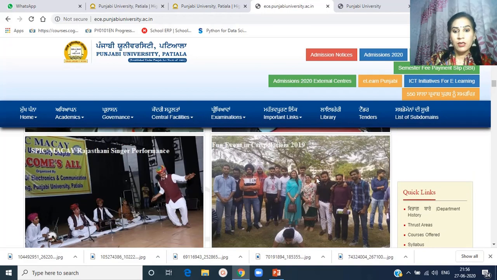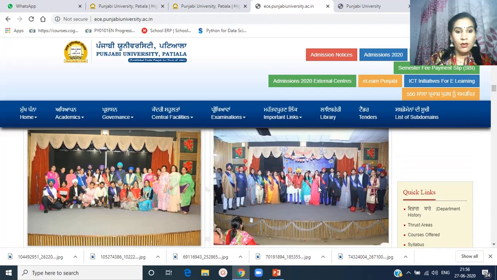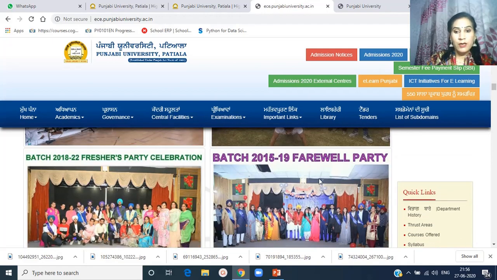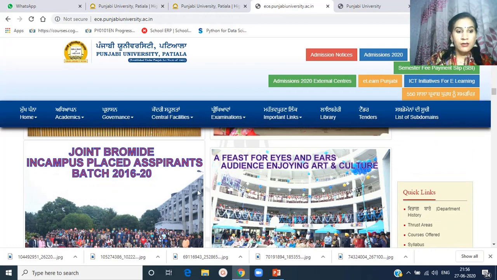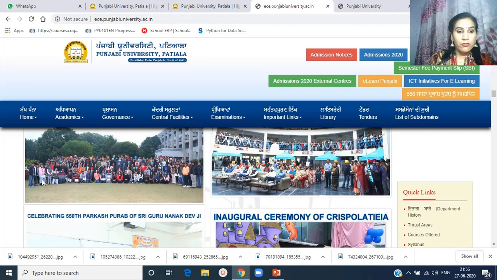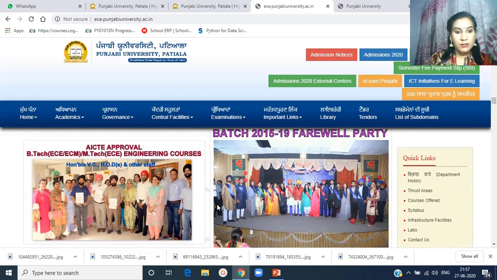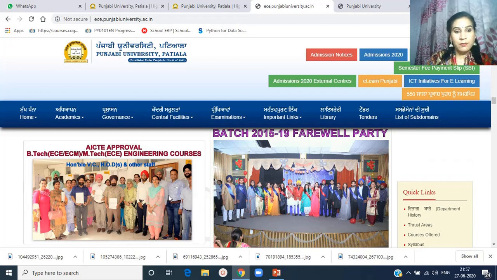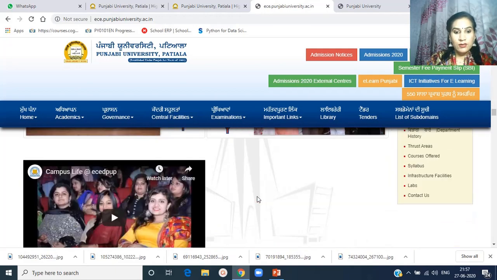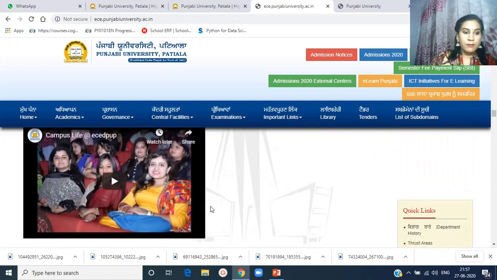The department has many fun activities, cultural activities, fresher parties, farewell parties, and this is a picture when our students are placed in different companies. The department got 100% placement in the last two sessions. These are the events organized by the department. This is the picture when the department got the AICTE approval. So these are some pictures related to the department.